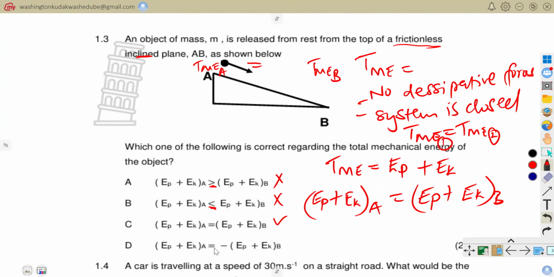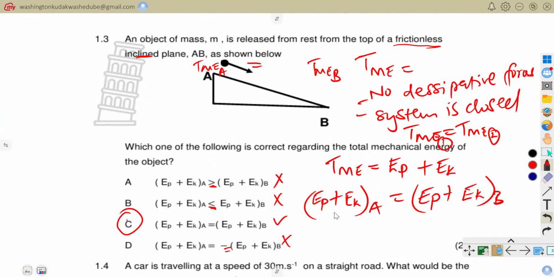This one is saying equal to a negative. No, this one is wrong. They are equal in magnitude as well as in sign, because here we have a positive total mechanical energy, and here we are supposed to also have a positive total mechanical energy. So this one is wrong. So our answer is supposed to be C.